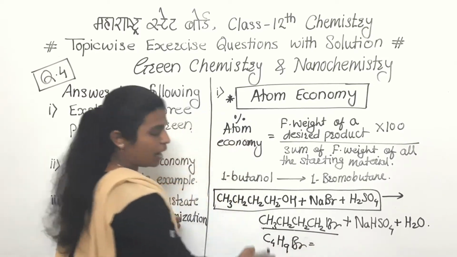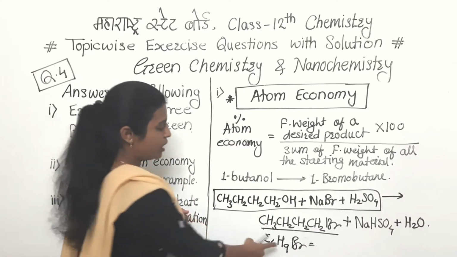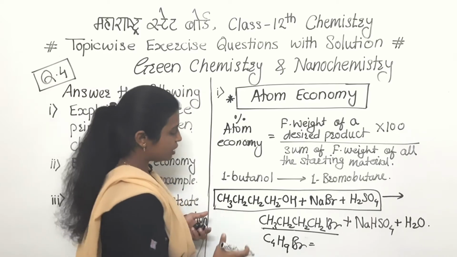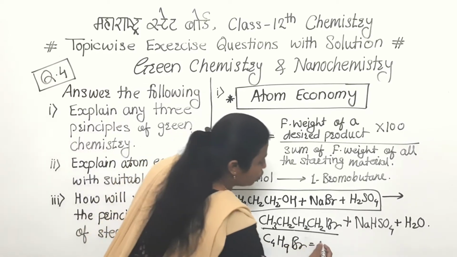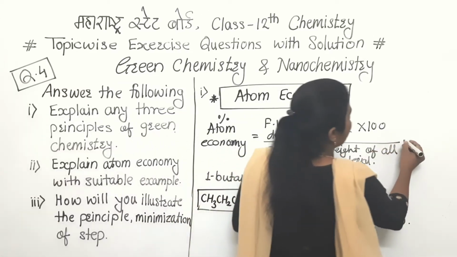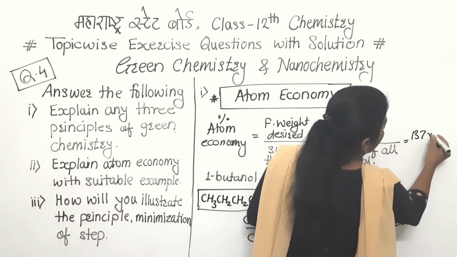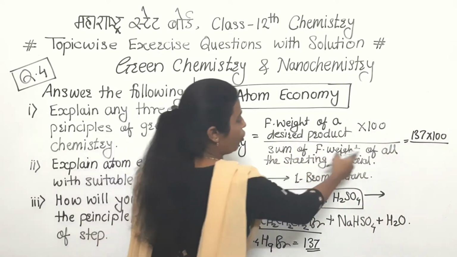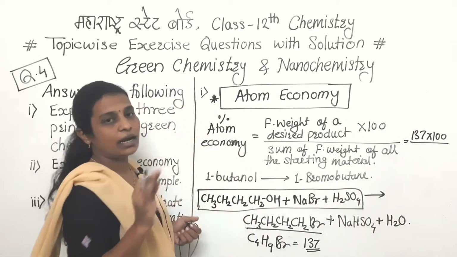For that one, carbon's mass number is 12, hydrogen is 1 and bromine is 80. So in this way, if we calculate, its molar mass will be 137, and that we have to write here: 137 into 100 divided by the sum of formula weight of all the starting materials.